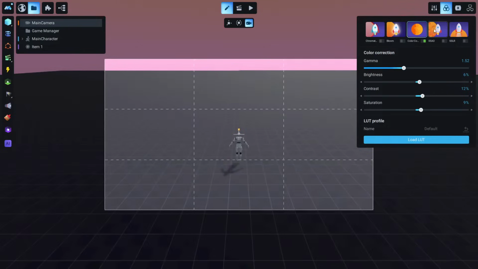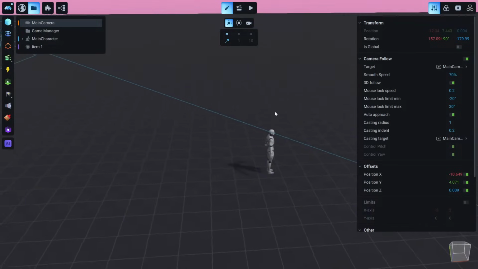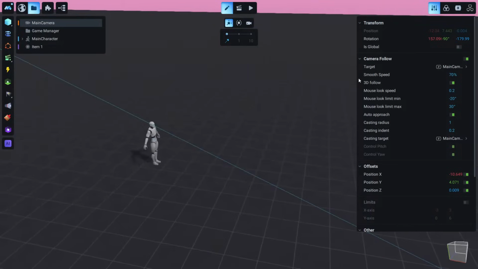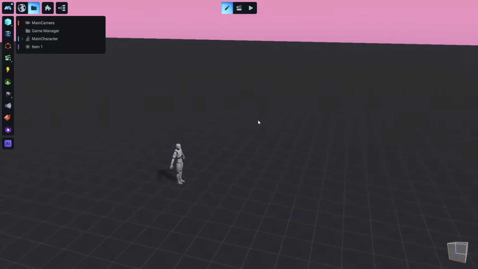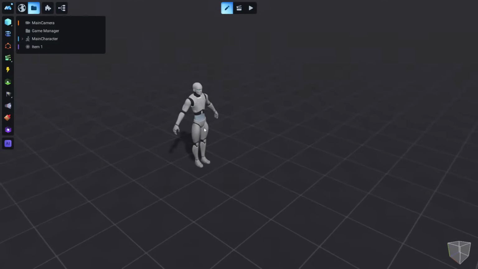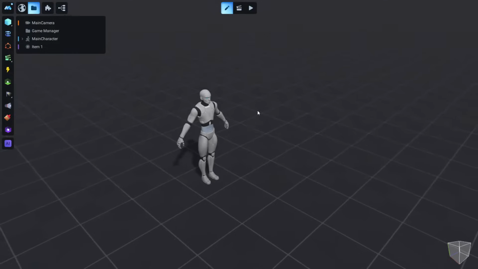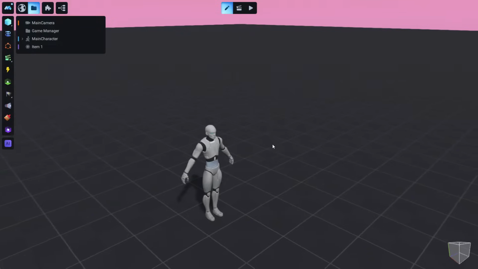And of course, there are these ambient occlusion settings and the reflections. So let's continue. The most basic thing in a game is the character. So we can't have a game with this character. We are going to import our default. We are going to replace our default character. So how to replace a character, how to import a character in Manu?